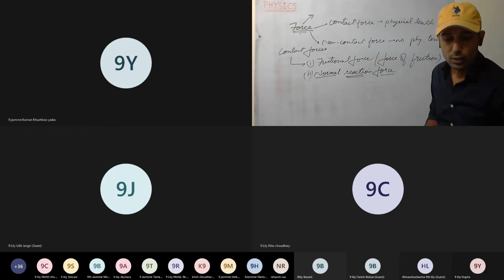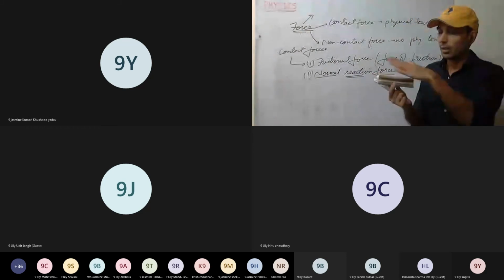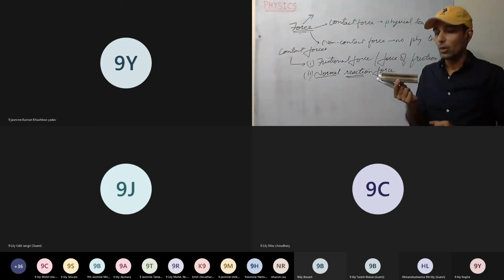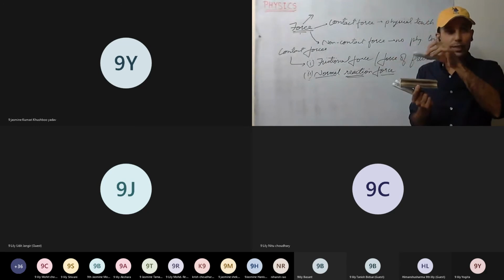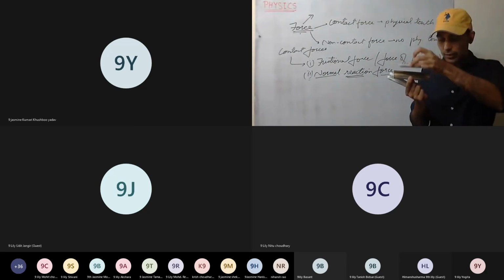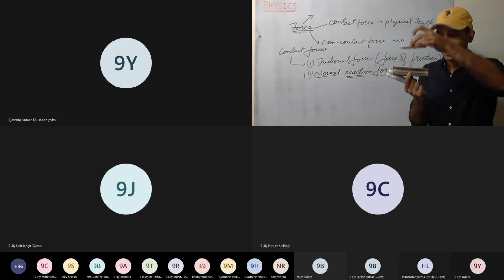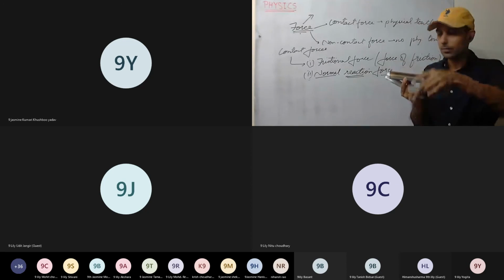For example, this is the body. This is one surface. If I put another surface on it, it is having weight. It wants to go down. It is having weight in that direction.